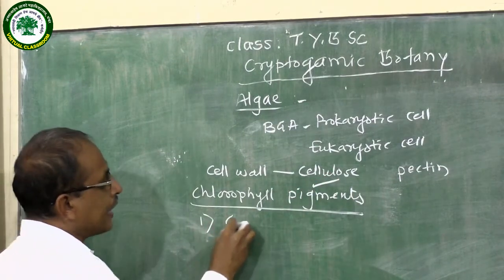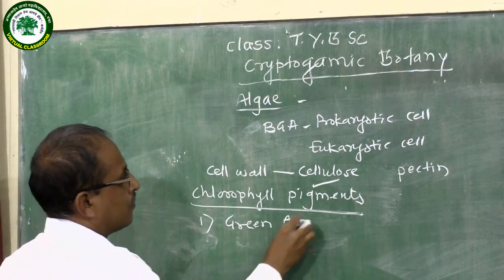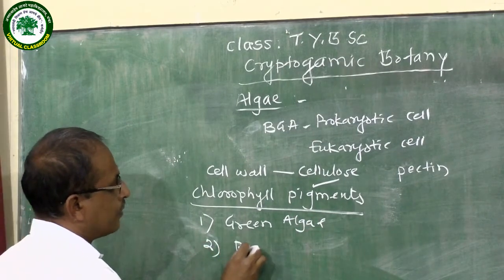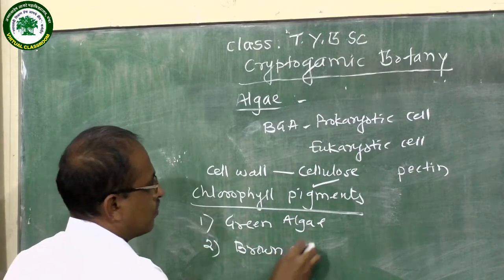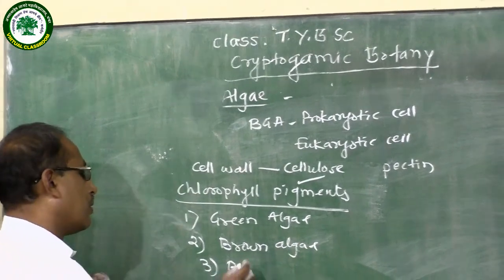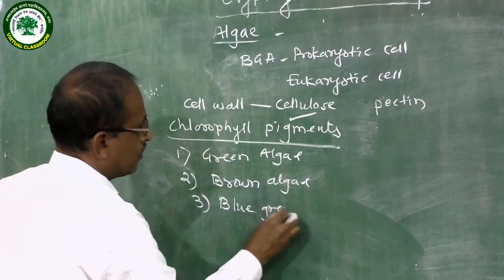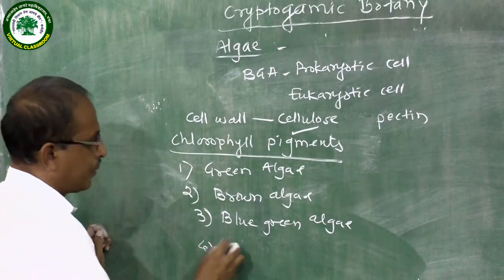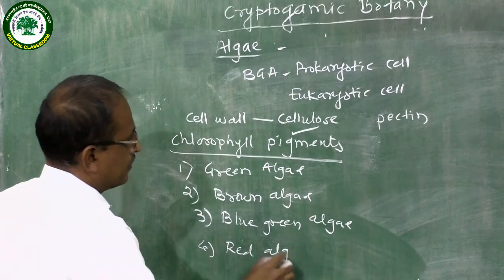One is the green algae. Second is the brown algae. Then blue-green algae. And the last one is the red algae.